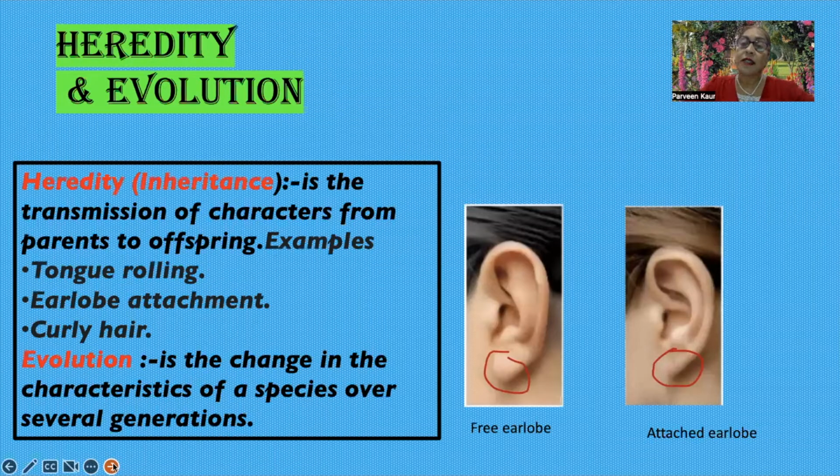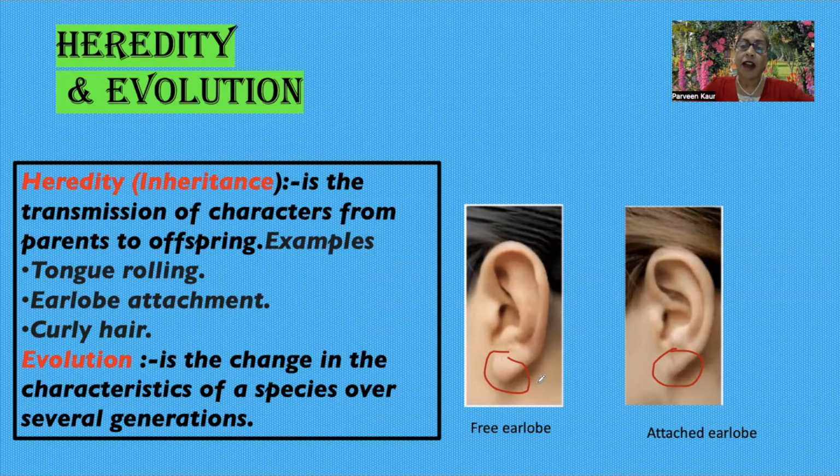Now the question arises, what is heredity? Heredity is the transmission of characters from one generation to another generation, or you can say from parent to offspring. For example, in this diagram, you can see free earlobes, and some human beings have attached earlobes. So these are the hereditary characters which we get from our parents. Tongue rolling, earlobe attachment, curly hair, these all we get from our parents.